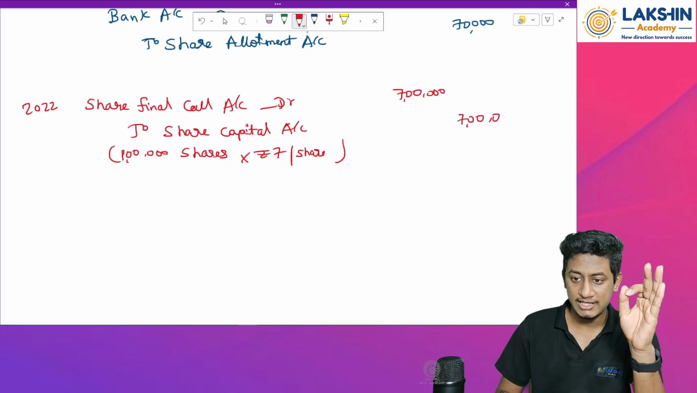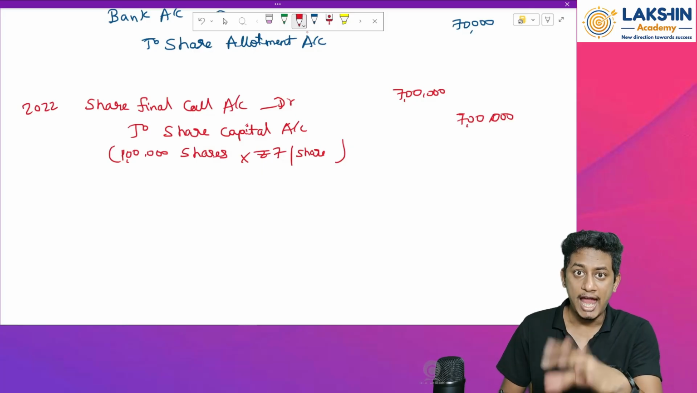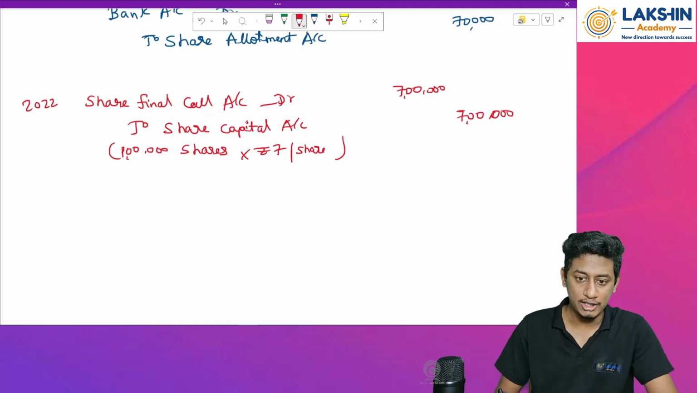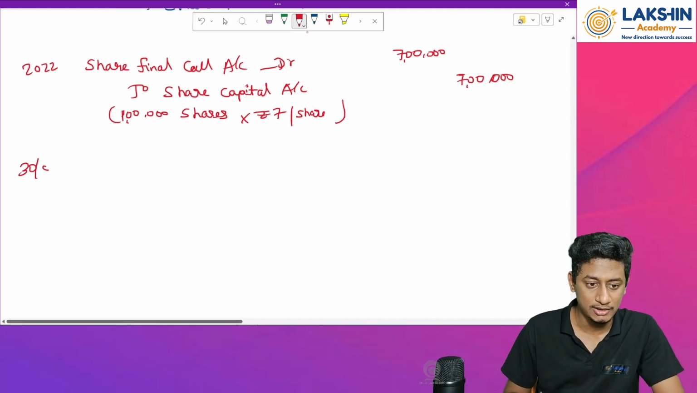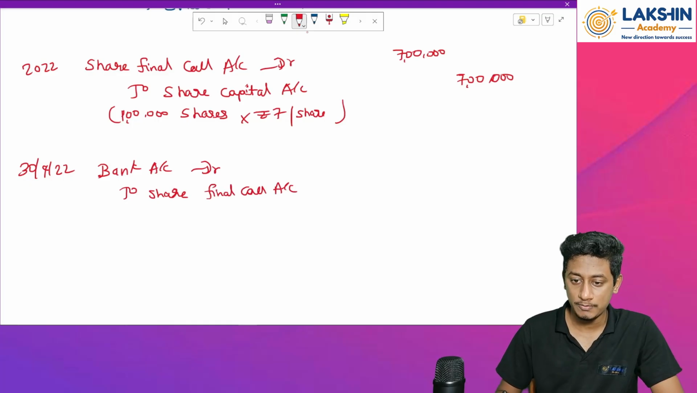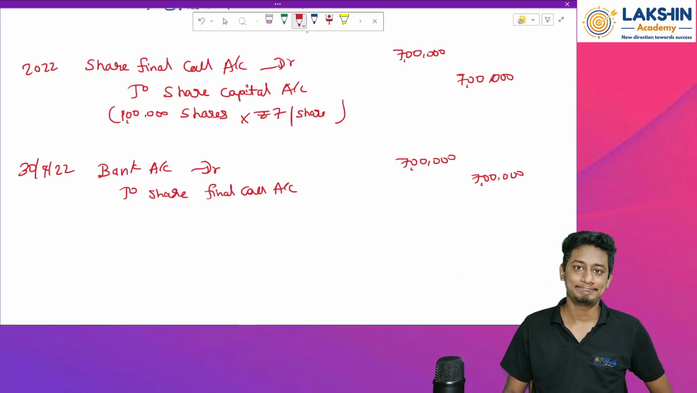Is there any money adjusted towards the final call? No, because the question says to adjust the money till allotment, and if anything remains extra, refund. So we have refunded already. So on 30th of April 2022, we received the whole amount from the bank account itself. So to share final call account, how much? Rupees 7 lakh. Done. Let us do the entries.